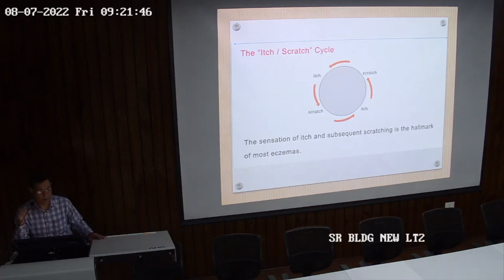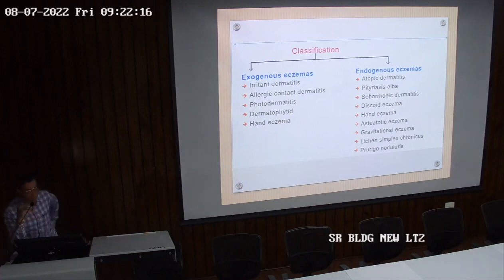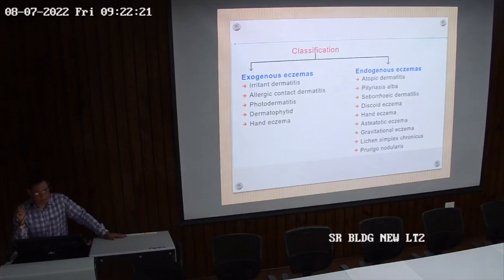So there are three types of eczemas: acute, subacute and chronic type of eczemas. So classification of eczema, it's mainly classified into two types. One is exogenous and other is endogenous. Exogenous means from outside. So any inflammation that is produced from etiologic agents from outside the body is exogenous eczema. That which is produced inside the body, and so many eczemas are there which are produced within the body. The body itself produces the eczema, that is endogenous type of eczemas.